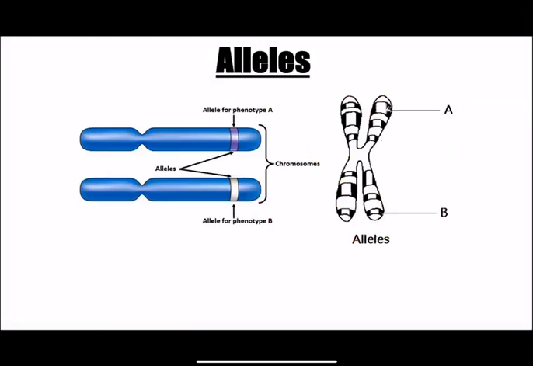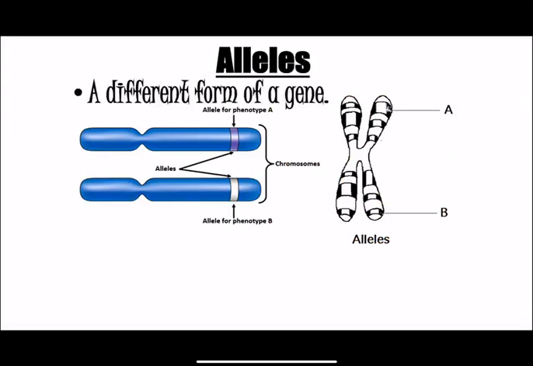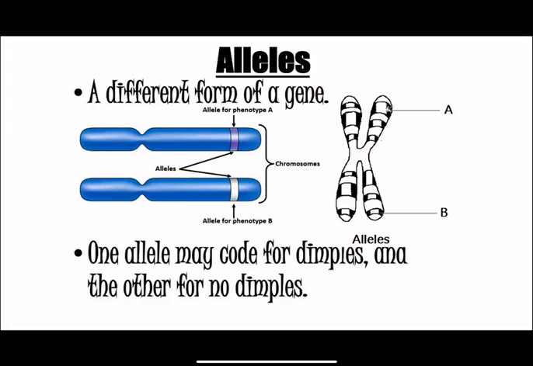Now, an allele is where the genes can be found in the chromosome. You receive two alleles per major trait, generally. We're going to keep it simple for now. You receive characteristics from your mom and you receive characteristics from your dad. So let's look at this chromosome here. Let's say the allele for phenotype A comes from one parent and the allele for phenotype B comes from another parent. Let's say phenotype A is for brown hair and phenotype B is for, I don't know, you choose. It can be for anything.